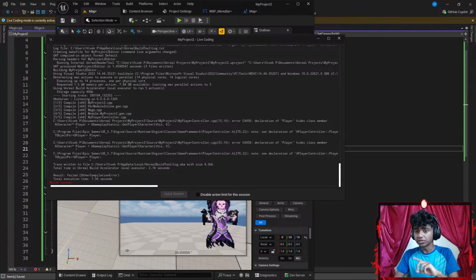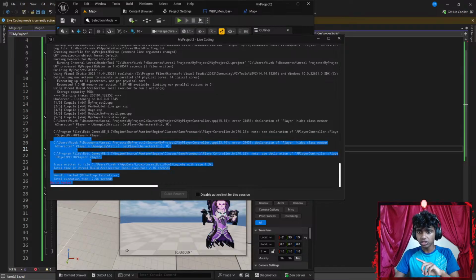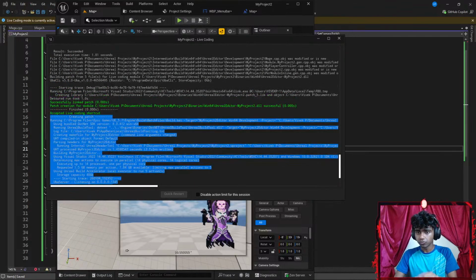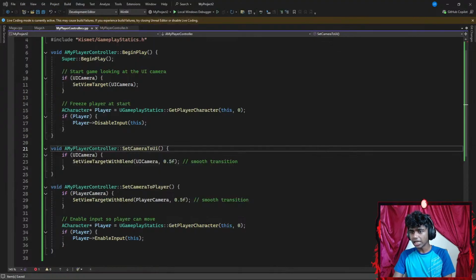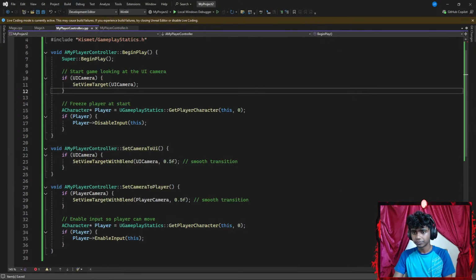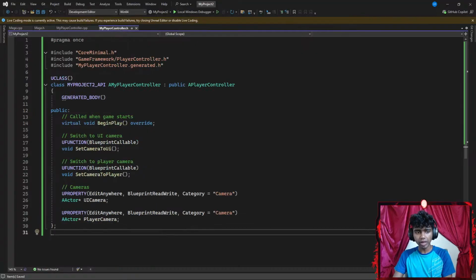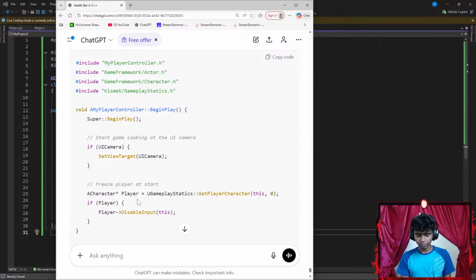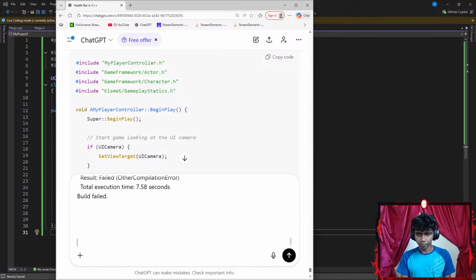It says build failed, player. Okay, let's copy this part. There. Let's go ahead and copy this real quick. Exit that. Go here. Okay, so it says because of my player, my build failed. Let's go ahead and get Sensei ChatGPT here. Let's paste this. Go with Shift Enter.